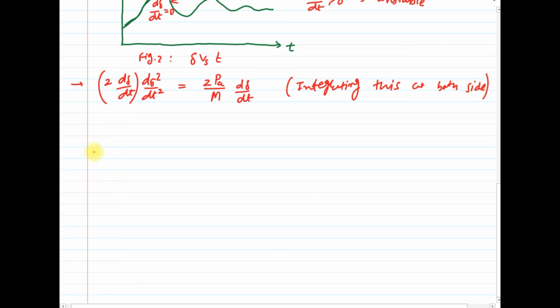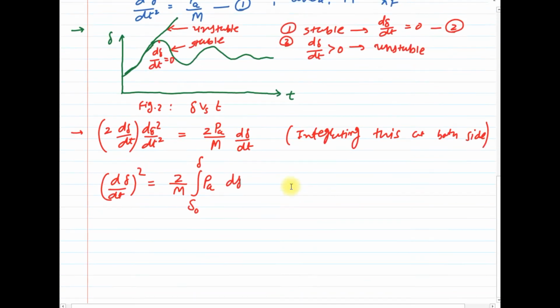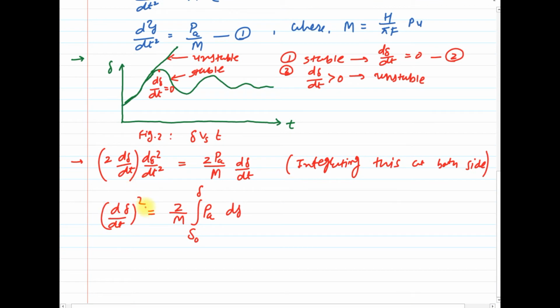We will get d delta by dt whole squared, which is equal to 2 by m, which is a constant, so we take it out of the integration, with the limits delta 0 to delta, or you can take delta max, Pa d delta. This is the answer of the integration of the above equation.